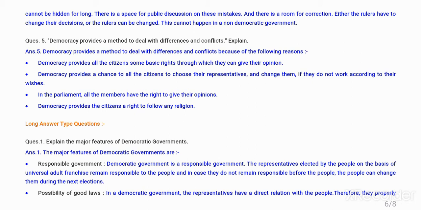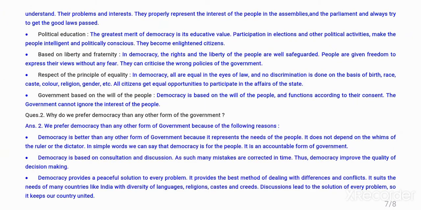The representatives elected by the people on the basis of universal adult franchise remain responsible to the people, and in case they do not remain responsible, the people can change them during the next elections. Possibility of good laws. In a democratic government, the representatives have a direct relation with the people. Therefore, they properly understand their problems and interests. They properly represent the interests of the people in the assemblies and the parliament and always try to get good laws passed.